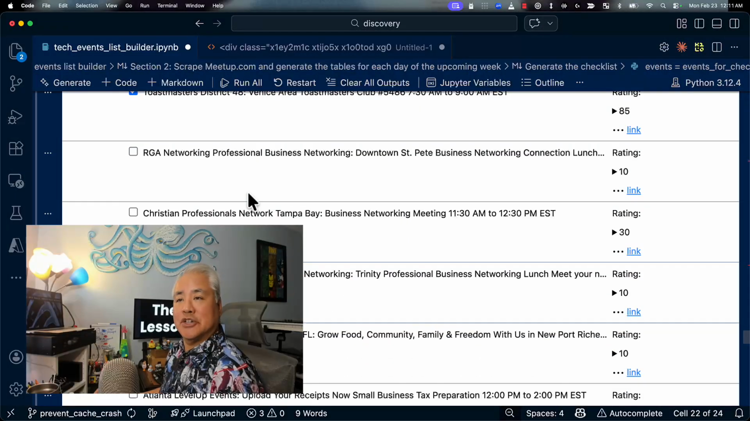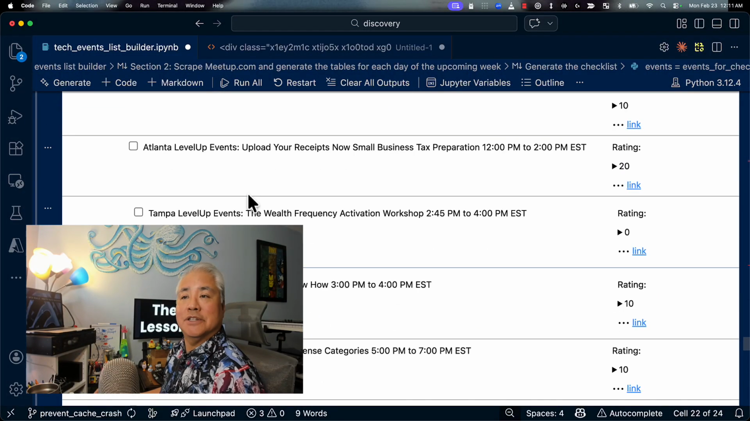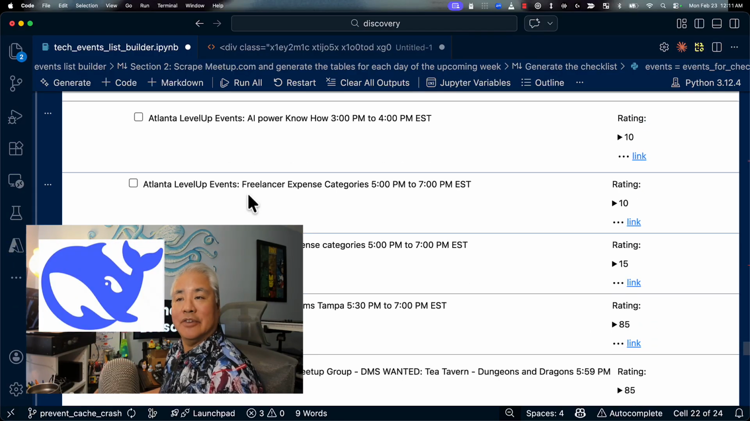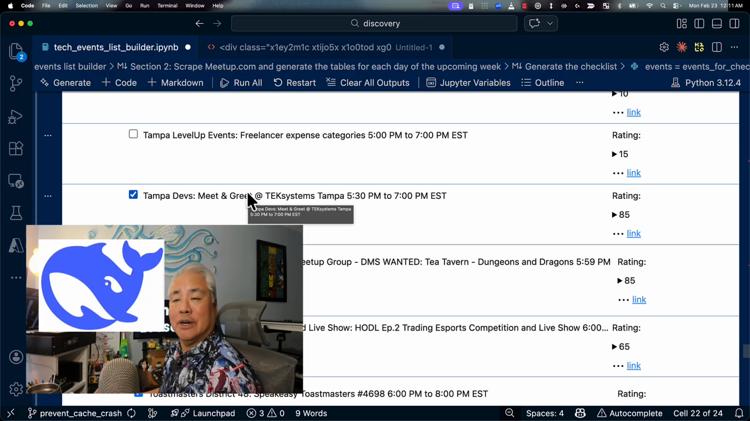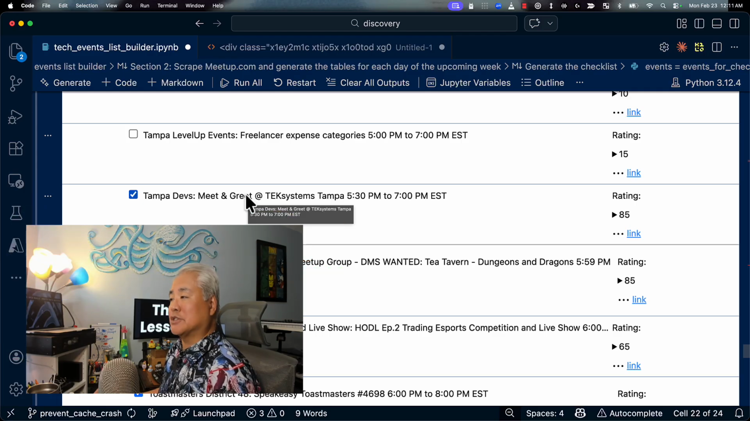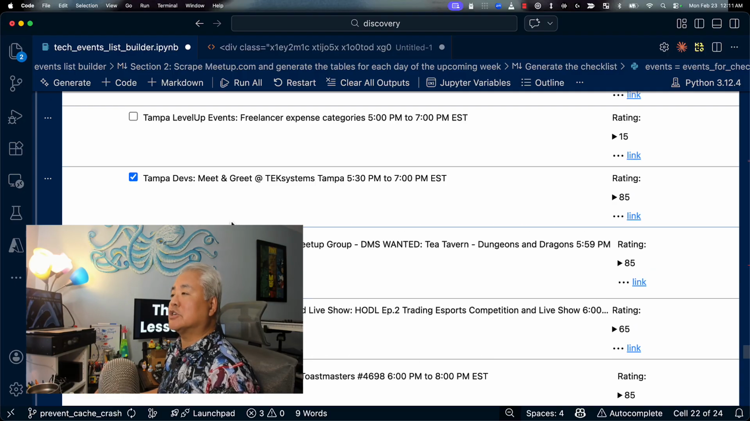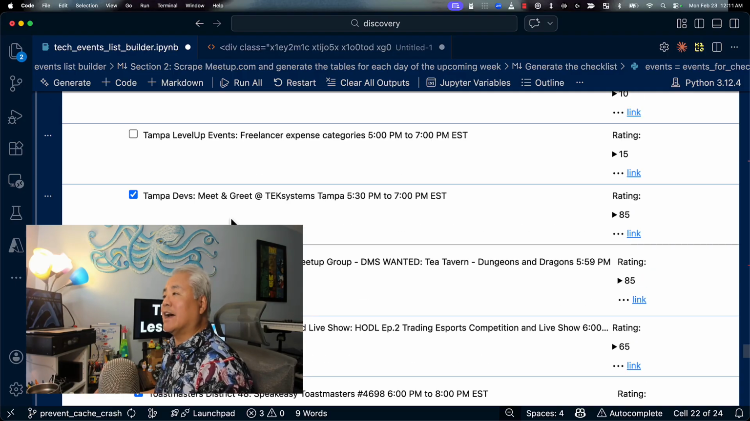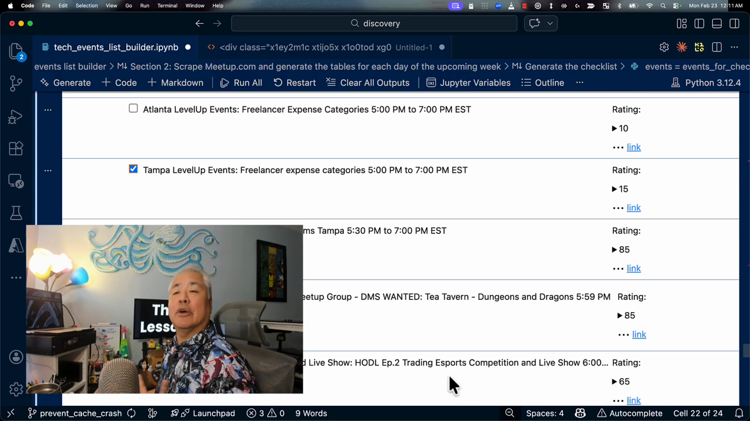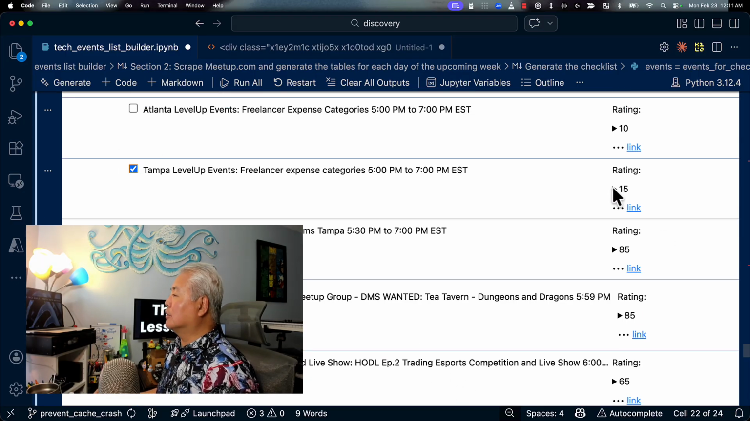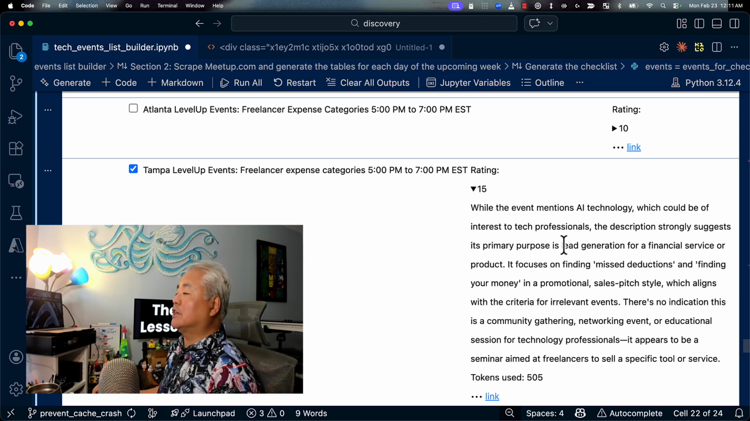For every event in the checklist, the application makes a call to DeepSeek to have it evaluate the relevance of each event on a scale of 0 to 100. 0 is completely irrelevant, 100 is totally relevant, based on the description of the event and whether it's relevant to developers, techies, or nerds. Anything that's over 66% relevant is automatically checked, but I can apply my own human judgment and decide whether to check an item or not. I can also click this disclosure triangle, which gives me the AI's explanation as to why it rated that event with that particular relevance rating.